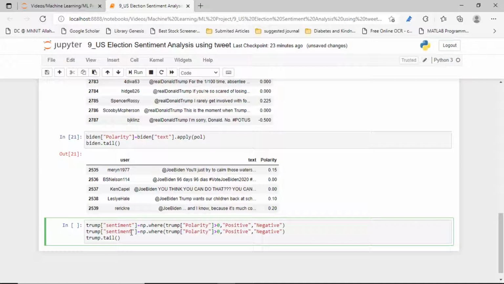Trump sentiment equals, just a minute. Yes, Trump sentiment, Trump polarity.